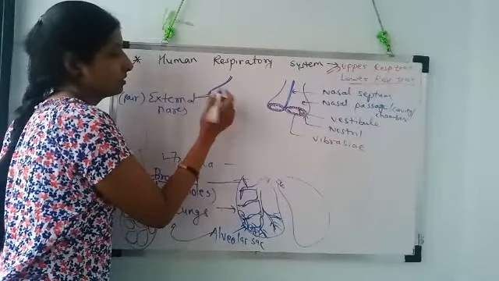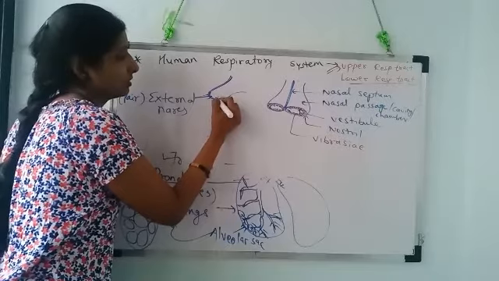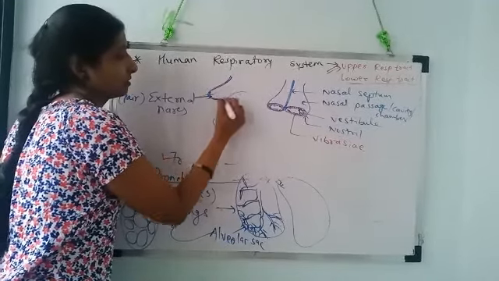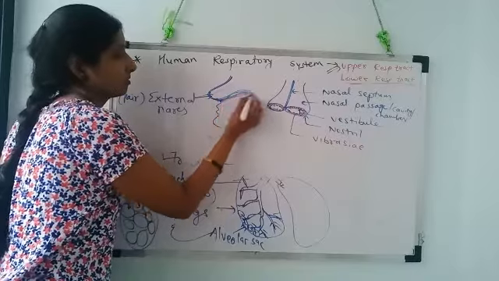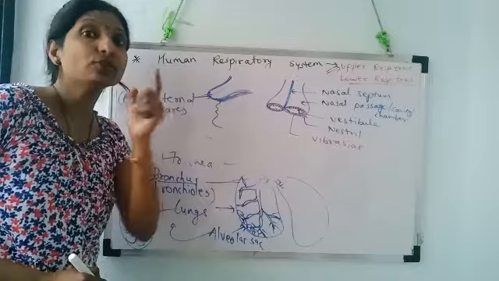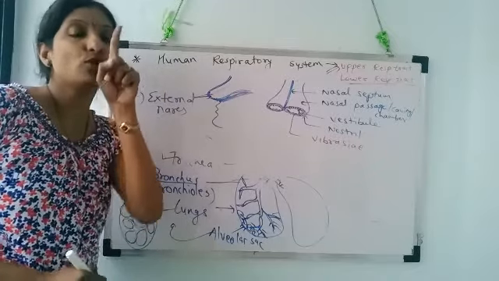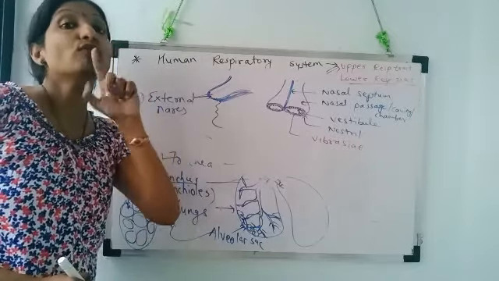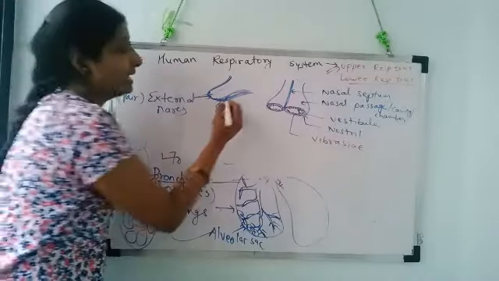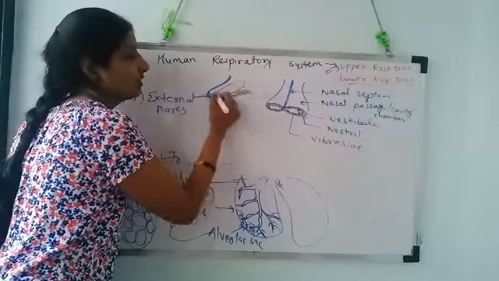This is the mouth. This is the nasal cavity. The upper hard palate: you know the upper region of the oral cavity, the ceiling of the oral cavity, is called the palate, which is hard. The hard palate forms the floor of the nasal cavity.